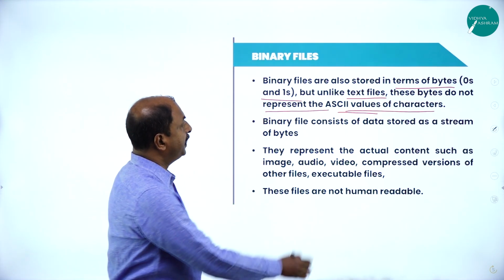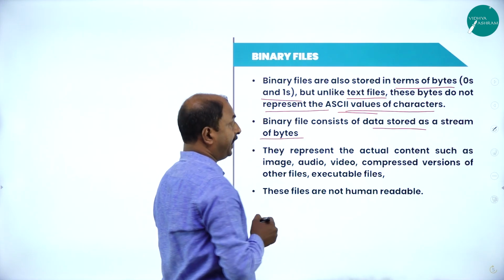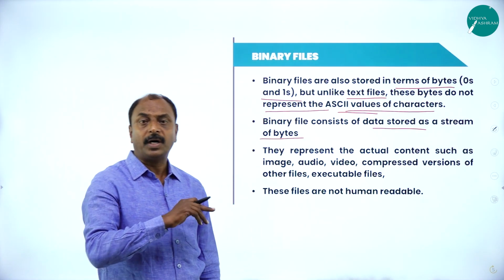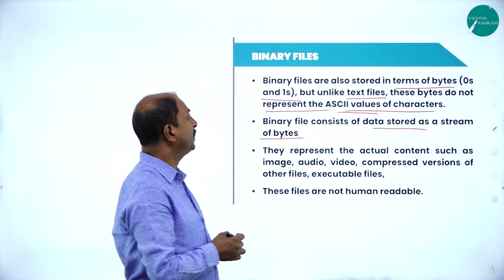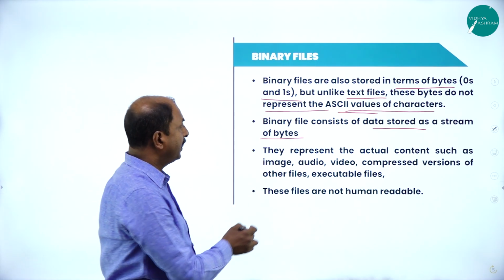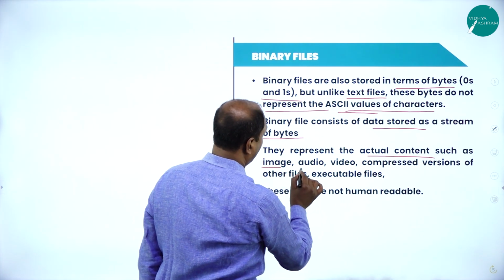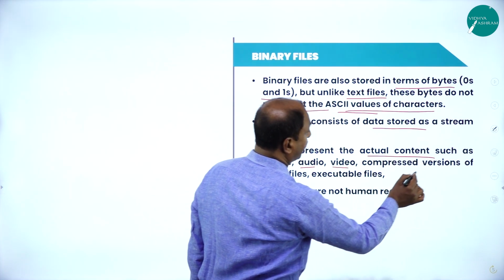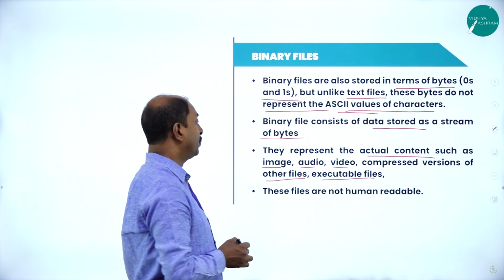And it consists of data stored as a stream of bytes. Stream is nothing but a path, a group of bytes. So it's going to show in the form of a stream of bytes. They represent actual content such as image, audio, video, compressed versions of other files, or exe files, executable files.